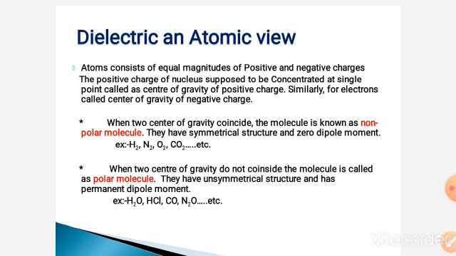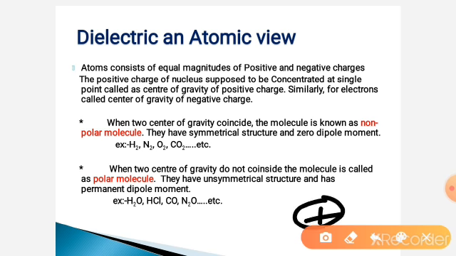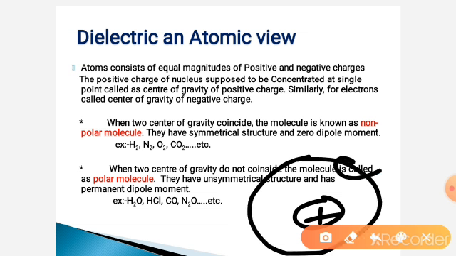Dielectrics and the atomic view. An atom consists of a nucleus, and the nucleus consists of positively charged particles and neutrons. These positively charged particles are known as the center of positive charge, and electrons which revolve around the nucleus are considered as the center of negative charge. This is considered to be the center of positive charge, and this is considered to be the center of gravity of negative charge.